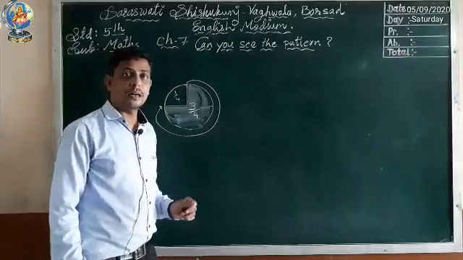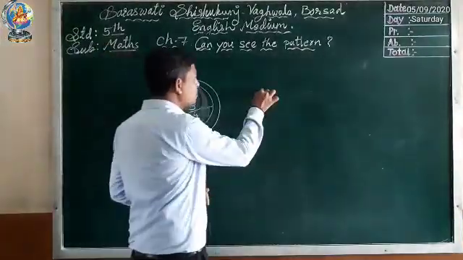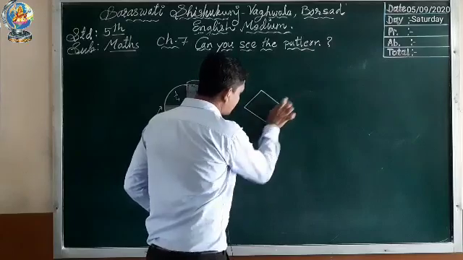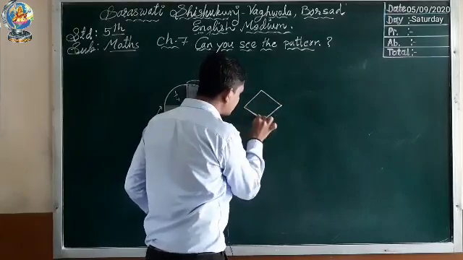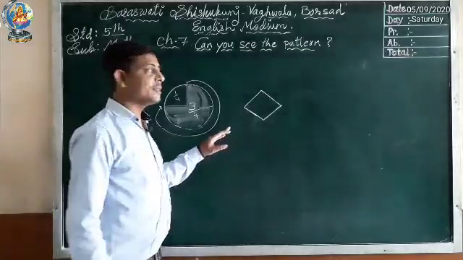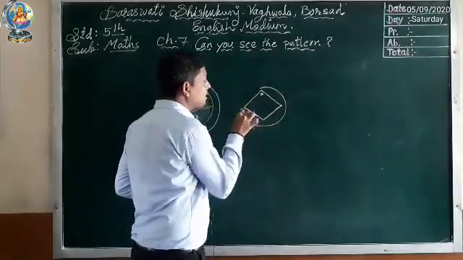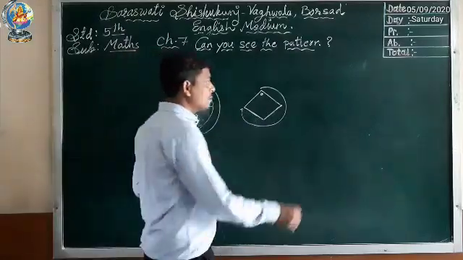Let's learn with an example. Suppose I have this figure, and I want to rotate this figure into 3/4 turn, meaning from here to here, it will come here. Let's draw it.